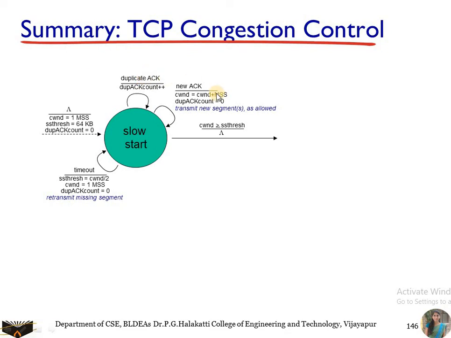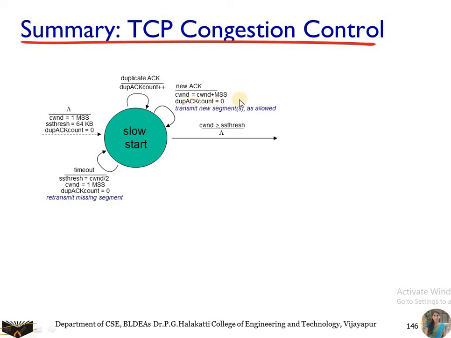Now you can see here new acknowledgement, and congestion window is equal to congestion window plus MSS. Right now the congestion window is at 1, 1 plus 1 it will be 2. Next time it will be 2, so 2 plus 2, the next time it is going to be 4. So you are going to increase the congestion window exponentially, that is, congestion window equals congestion window plus MSS.